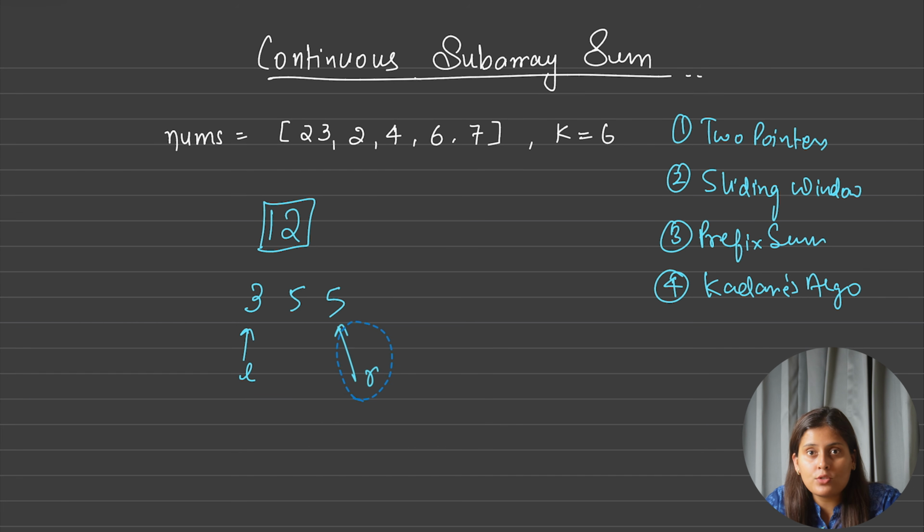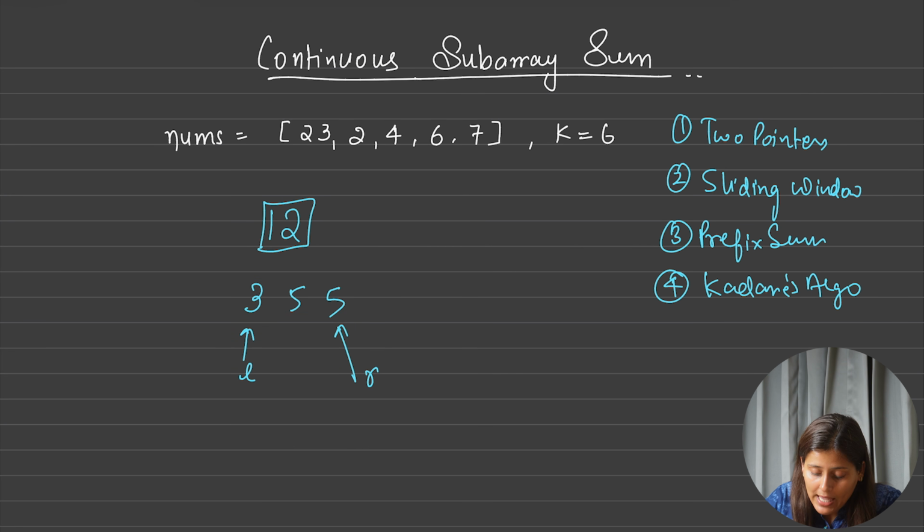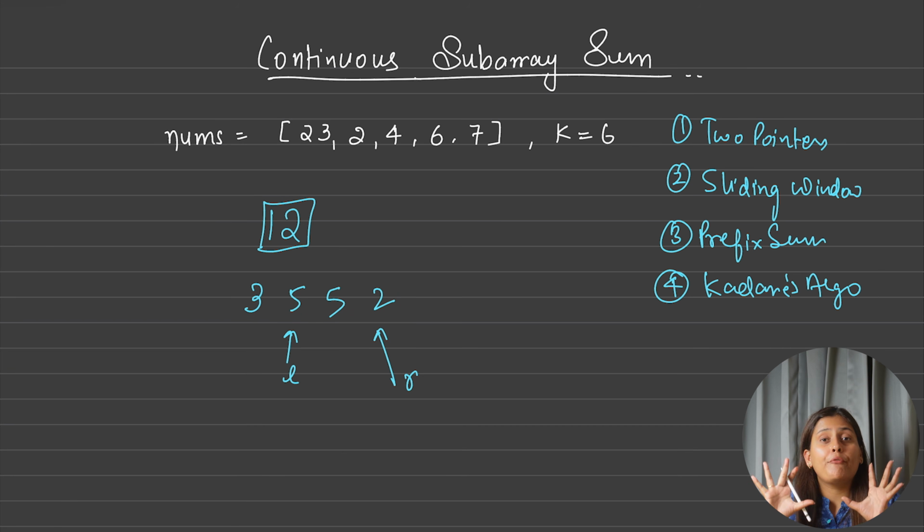Expand. Now we saw that we need a smaller answer. Why? Because the total summation has become 13 and we want 12. So what do we do? We shrink, and for shrinking we move this pointer. Now we again found it is 10, it is less. Suppose there are more elements like 2. Now what will we do? We will move this R pointer only, and now we found that yes, 12 is there. So basically sliding window is only needed when you have to find a less than or equal to sum.